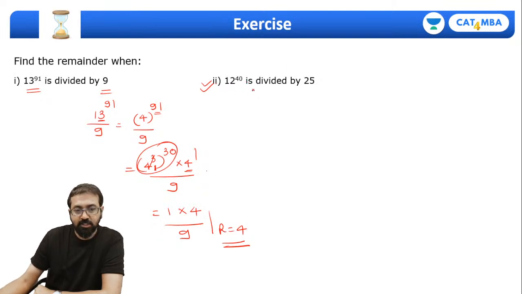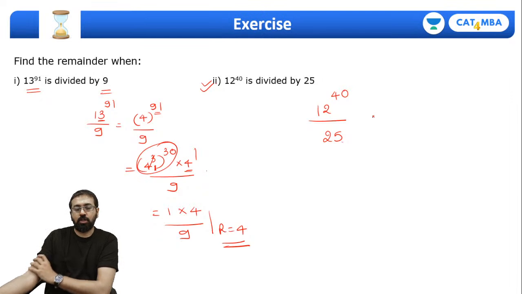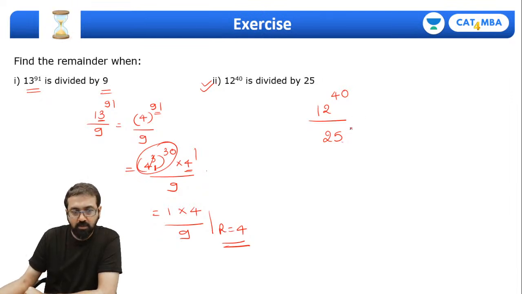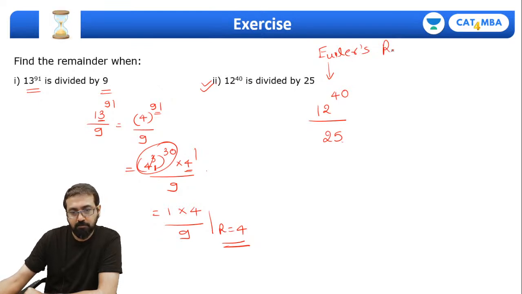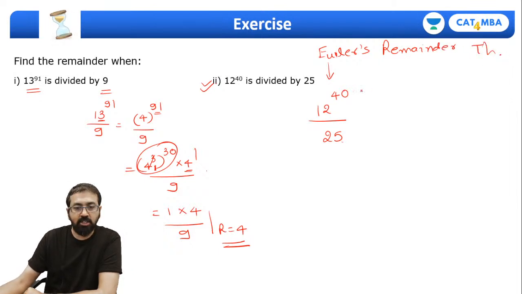Fine guys, so try for this question now. 12 raised to 40 divided by 25. Okay, now here we can directly apply Euler's remainder theorem.